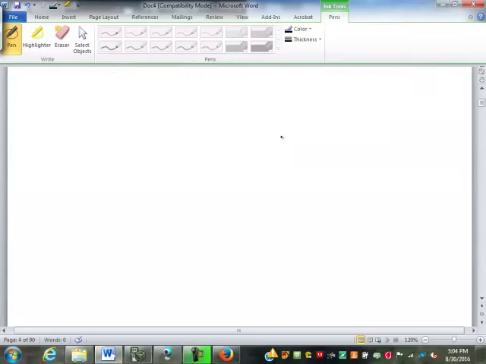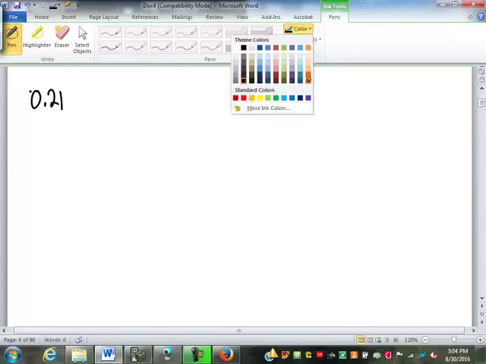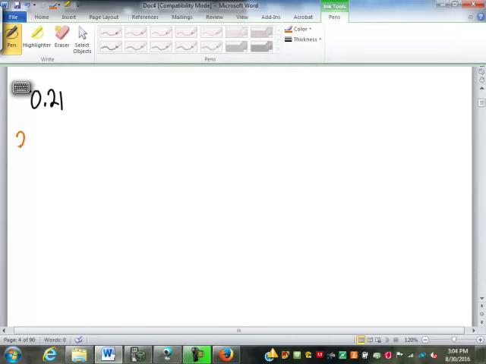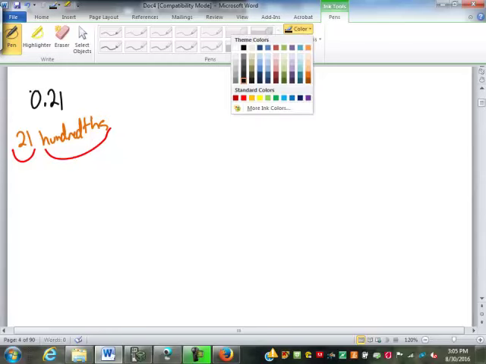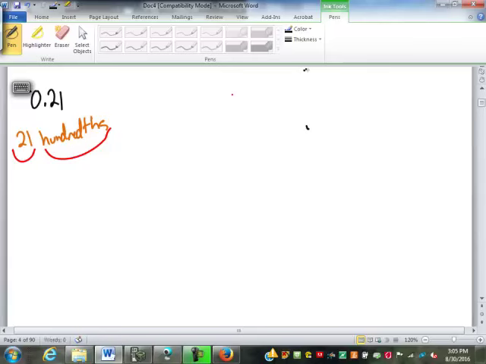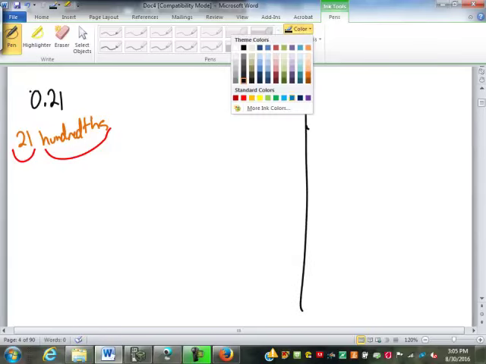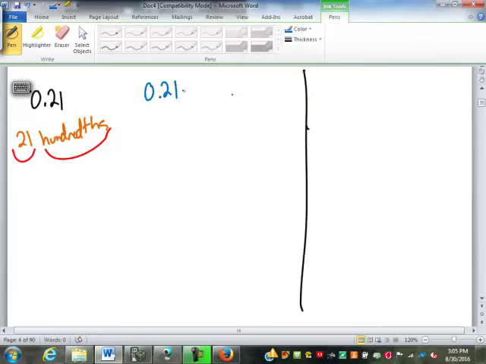Let's look at decimals. 0.21. The formal way of pronouncing that is 21 hundredths. Good. And when we write it out that way, it's more apparent what the count and the name is. We have a count and we have a name. So let's try to add some decimals here. Let's take 0.21 plus 0.3.